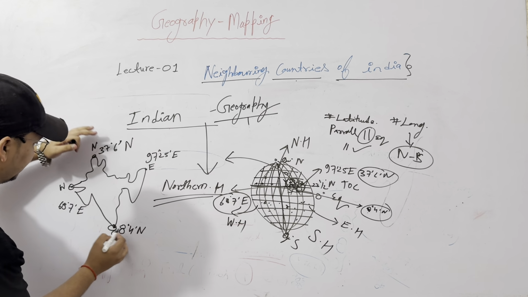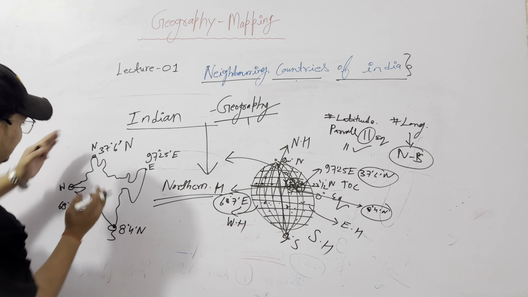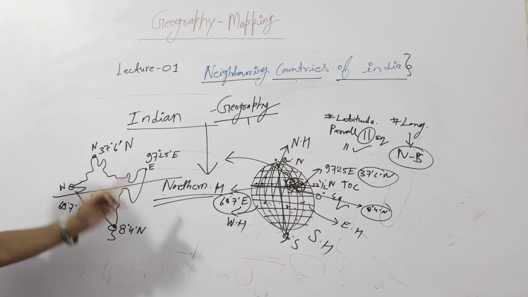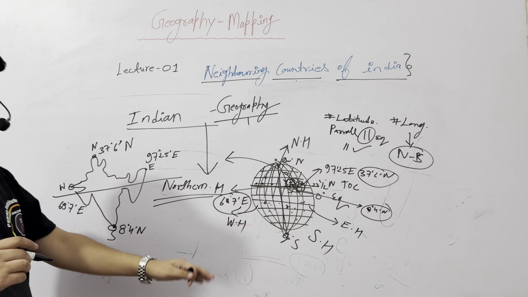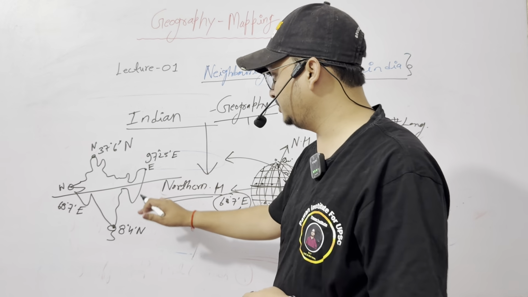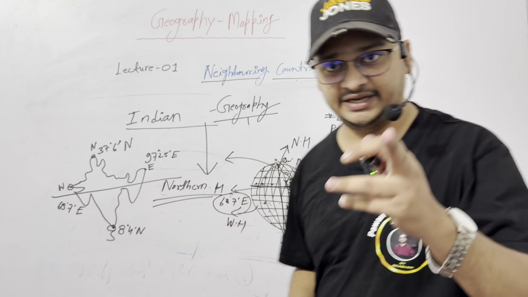So this is the latitudinal extent, and this is the longitudinal extent. The Tropic of Cancer passes through India from 8 states, and this is 23.5 degree north. I think this is clear to all of you. This is the latitudinal and longitudinal extent of India.